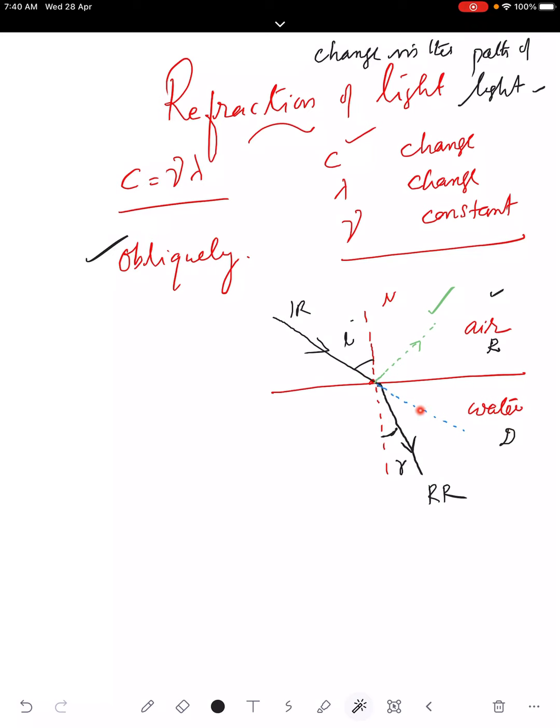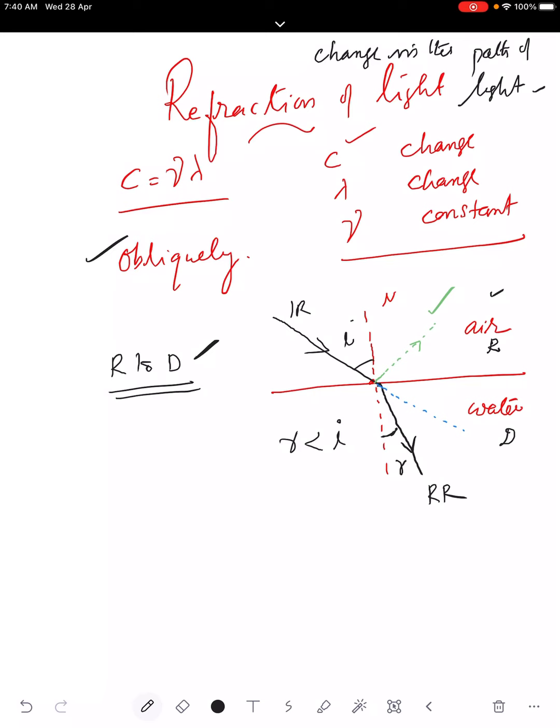This is the initial direction of the incident ray. It cannot go in this way; it changes its path in this way. In this case, you can see the angle of refraction is less than the angle of incidence. It is rarer to denser refraction. Some part of the light is reflected, but we are not interested in the reflected light. That part is already over, so we mainly discuss refracted light.